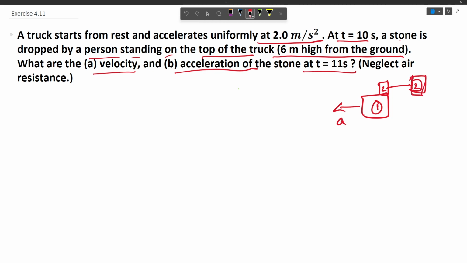Now here the same case is occurring. Body 1 is the truck and body 2 is the stone. A stone is being thrown by the man. So the moment the stone is thrown at 10 seconds, it will lose acceleration and it will go with constant velocity. So we have to find out the velocity and acceleration of the stone at t equals to 11 seconds. So let us proceed with the solution.